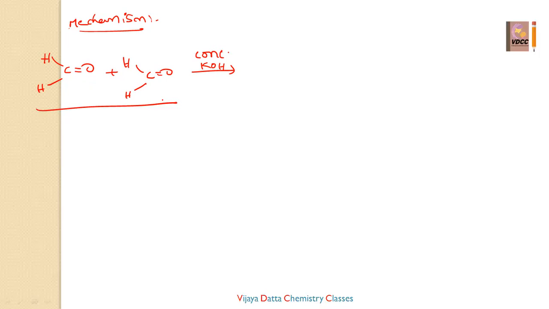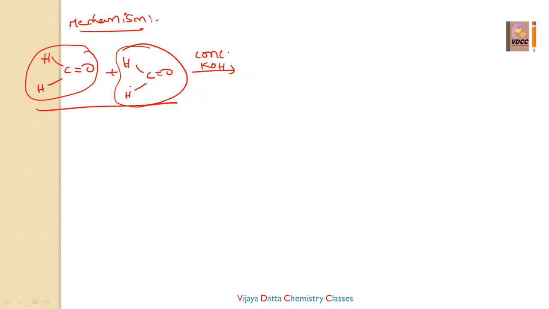What is meant by disproportionation? Disproportionation is nothing but self oxidation and reduction taking place. One of the aldehydes undergoes self oxidation and one of the aldehydes undergoes self reduction. Aldehydes on oxidation give carboxylic acids, and aldehydes on reduction give alcohols. That is what is happening: one aldehyde undergoes oxidation, one undergoes reduction. So these two are heated with concentrated potassium hydroxide.